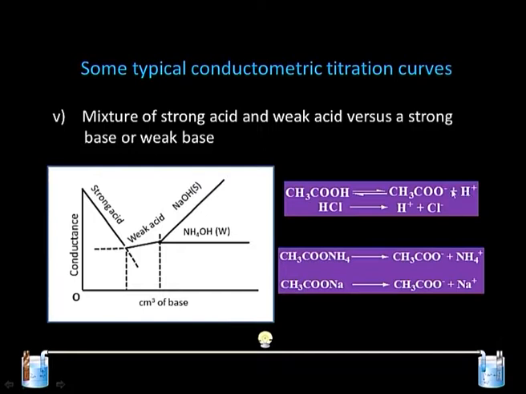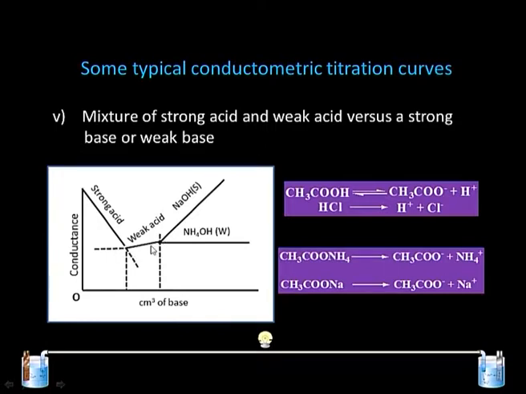The moment these two are in the mixture, the H plus ion suppresses the formation of acetate ion, and the equilibrium shifts in the backward direction. That is the reason that as long as there is H plus ion from HCl, there is no dissociation or contribution from the weak acid.